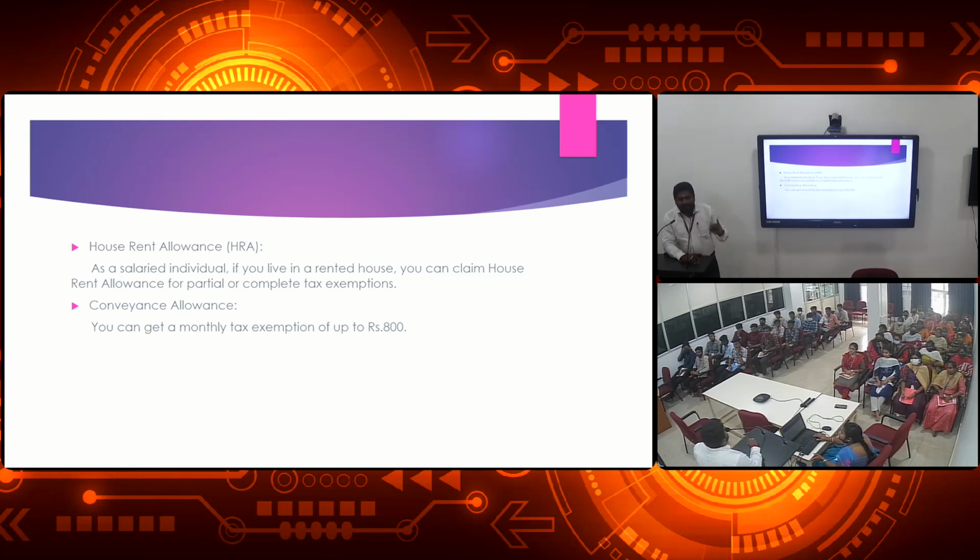So finally, we pay two types of taxes to the government. First one is direct tax, second one is indirect tax, as I told you in the beginning. Direct tax means it is paid directly to the government. Because of salary or other ways you are getting an amount, you pay the tax directly to the government, as per the advice of the auditor or other persons. Indirect tax means that as a customer you are buying a product, but you are not paying the tax directly. Instead, the tax amount is included in the maximum retail price. These are the differences between direct tax and indirect tax.